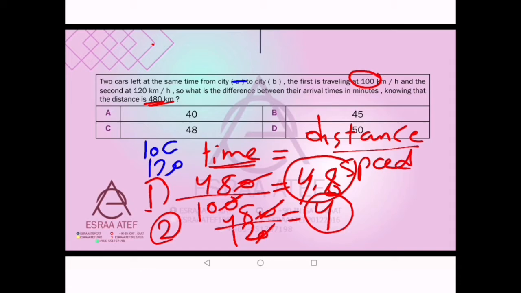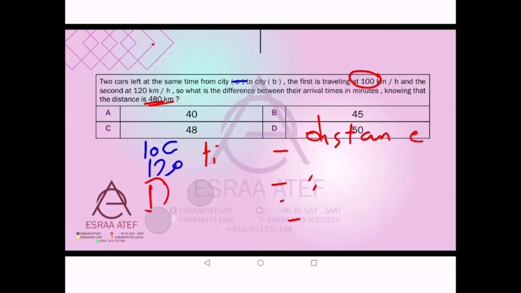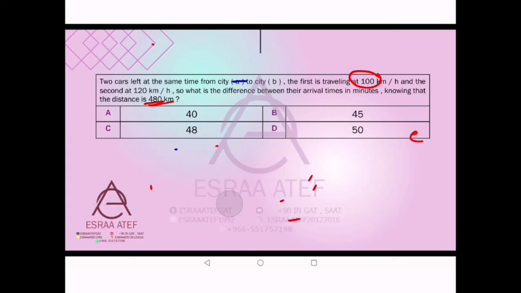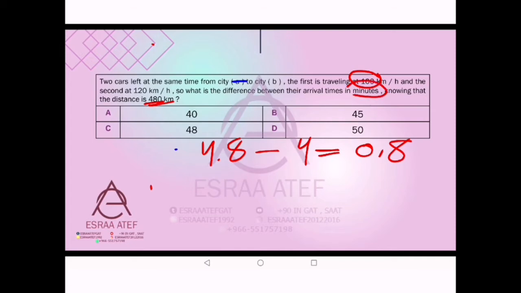What's the difference between them? The difference will be 4.8 minus 4, which is 0.8. But he needs it in what? In minutes. Here it is in hours, because we have the speed in hours. So 0.8 times 60 to convert it from hours to minutes.